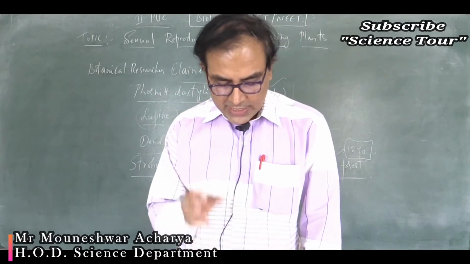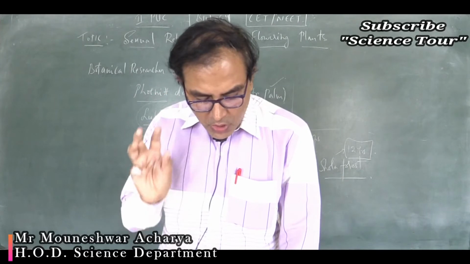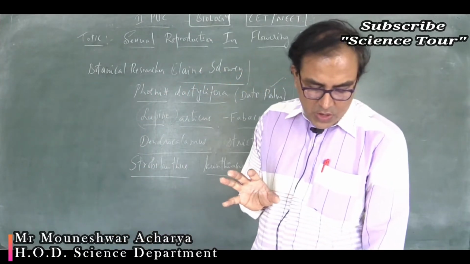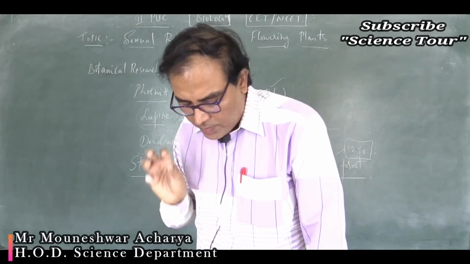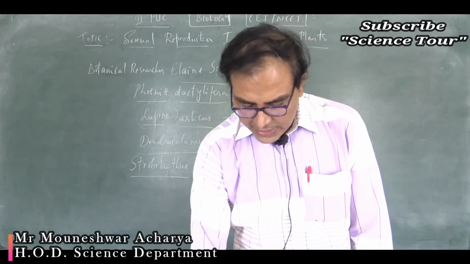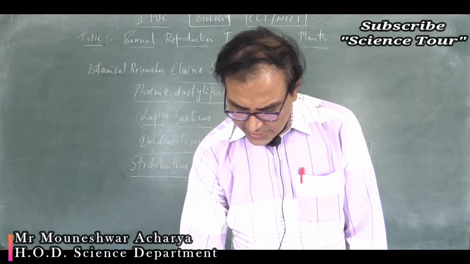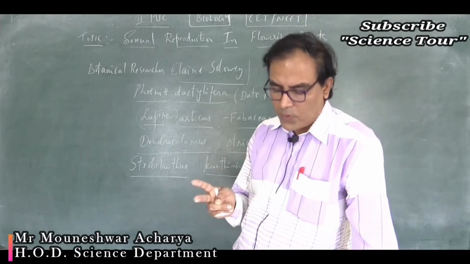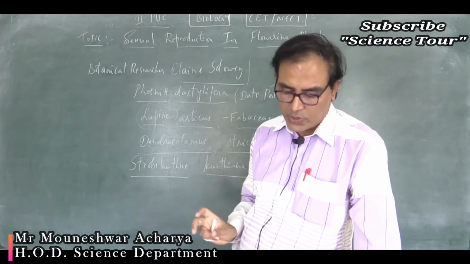How many are there in each pollen sac? 100. 100 MMC. So what is the total number of pollen grains produced by the anther? The anther here is dithecous. So a dithecous anther is an anther with 2 lobes. The 2 anther lobes contain 4 pollen sacs in which the pollen grains are produced.